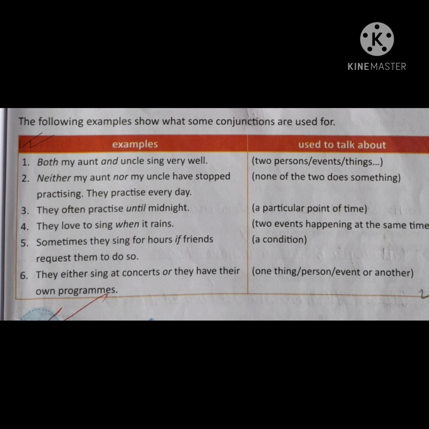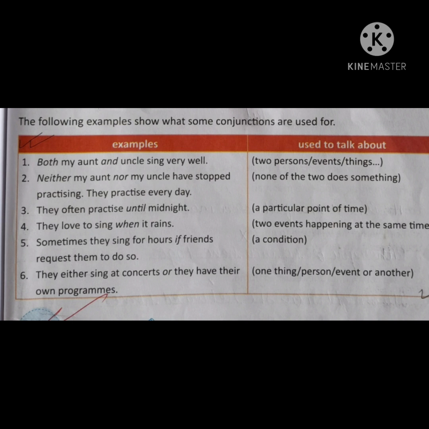Number 5, sometimes they sing for hours if friends request them to do so. So there is a condition, if their friends want them or if their friends request them to do, they can sing for hours. Okay, so in that case we will use if. Then they either sing at concerts or they have their own programs.